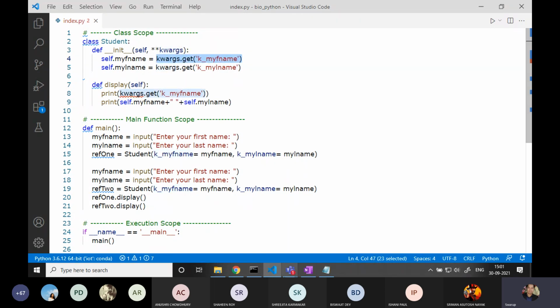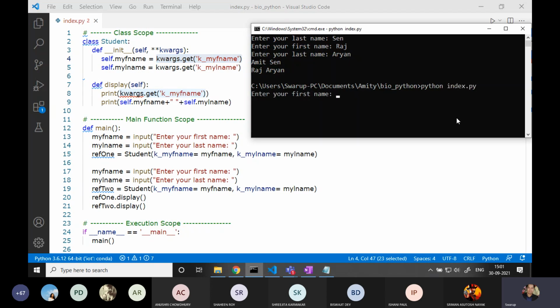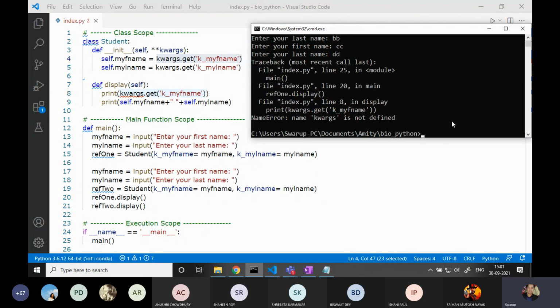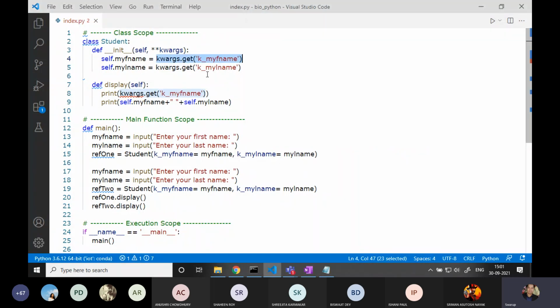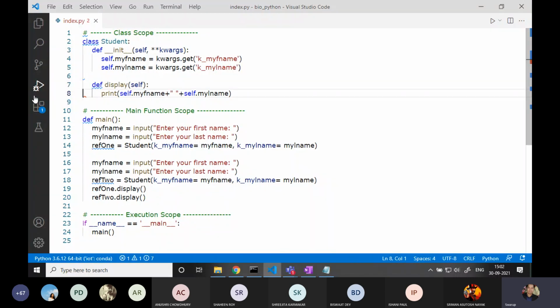If I try to access this outside the constructor, let's see. It's taking the input. I'm giving the first input, the second input. And see, there is an error. Kwargs is not defined. So it is available as long as it is present inside the constructor and not outside that.